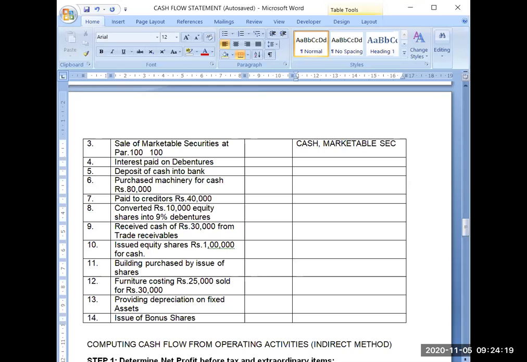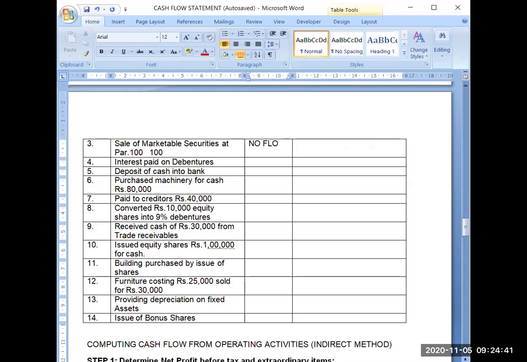So what is happening? Your cash balance is increasing and your marketable securities balance is decreasing. But both are components of the same heading, cash and cash equivalents. So there will be ultimately no change in the cash and cash equivalents balance. So because there is no change in the cash equivalents balance, that's why it will again result in no flow.